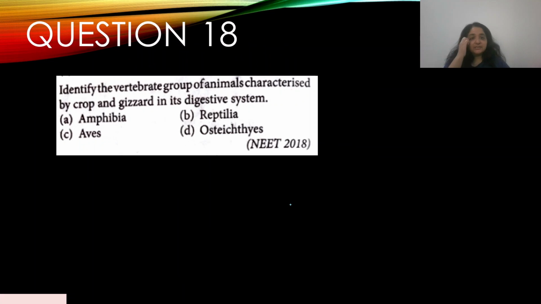Question number 18. Identify the vertebrate group of animals characterized by crop and gizzard in its digestive system. And this appeared in NEET 2018. A. Amphibia, B. Reptilia, C. Aves, and D. Osteichthyes. Okay, so which of them has a crop and a gizzard? Okay, it is C. Aves. Answer C.